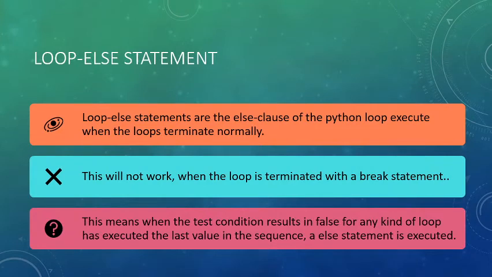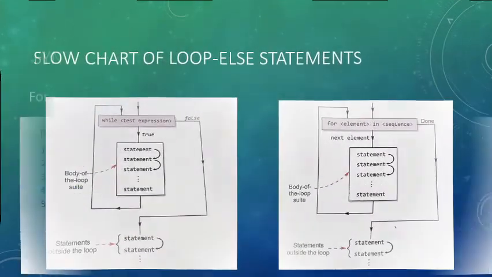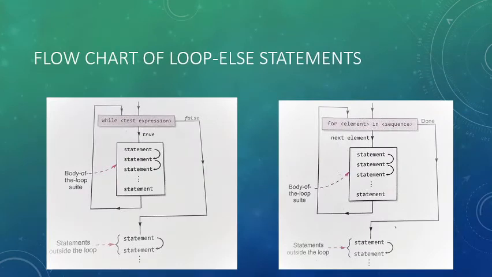Next, with the loops we can also use the else statement. But one important thing to keep in mind is that with the else statement, the break statement is not used. This is the flowchart of the loop else statement, in the while loop as well as in the for loop. We can see that if the condition is true, the program will iterate within the condition until it reaches the false condition.